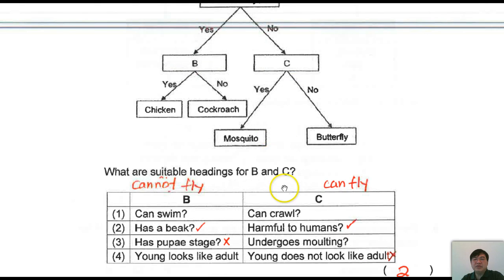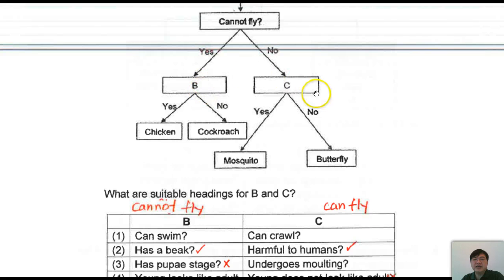So, what do you think the suitable headings are over here? Think about it. Can swim, can crawl. If we put here can swim, yes, chicken can swim, then that is not right. Has a beak, let's try. Has a beak, yes and no. Okay, it is correct, so I put a tick there.